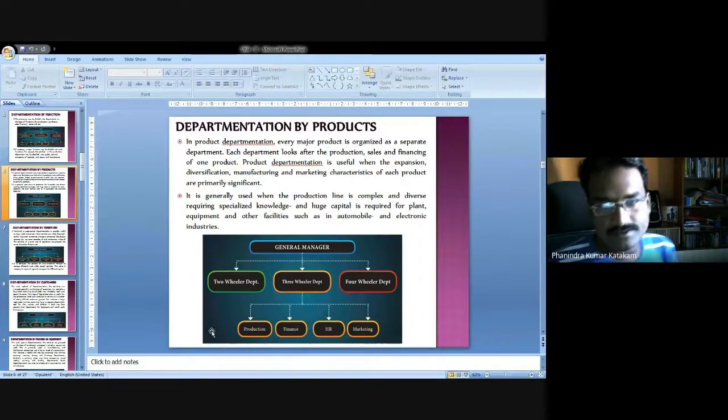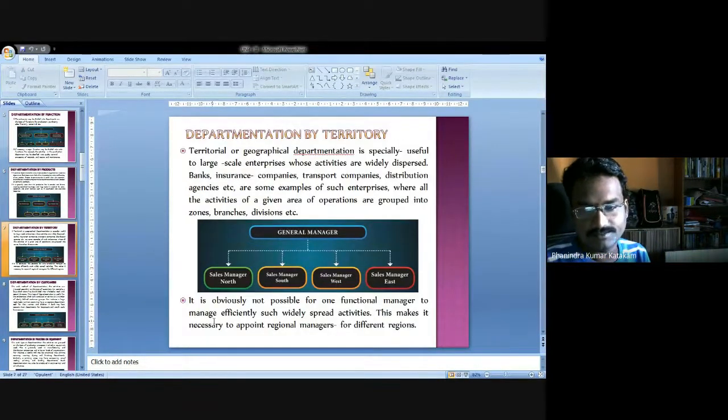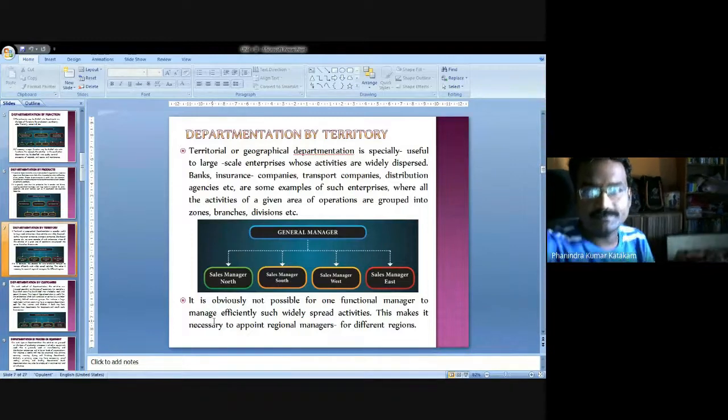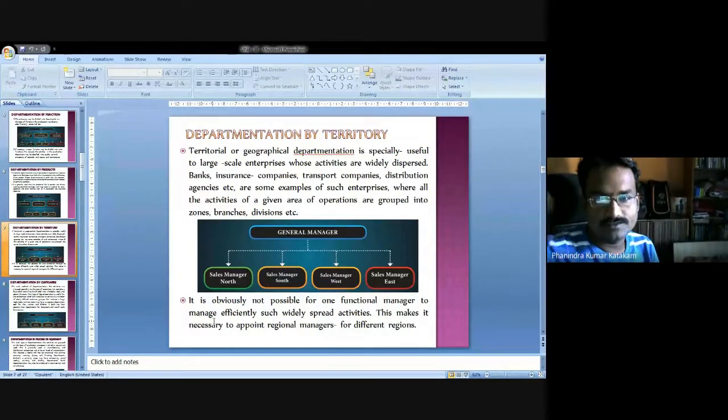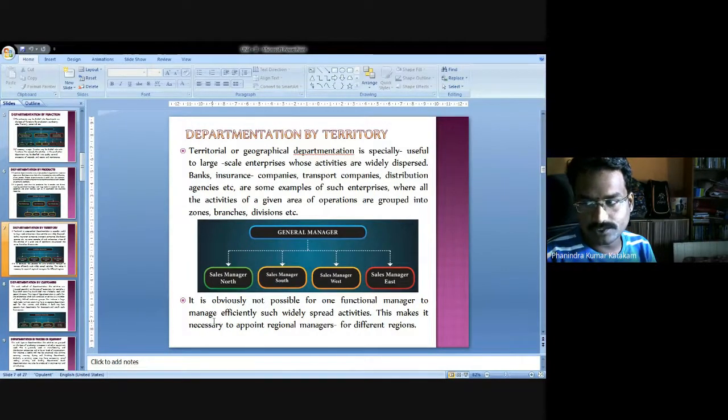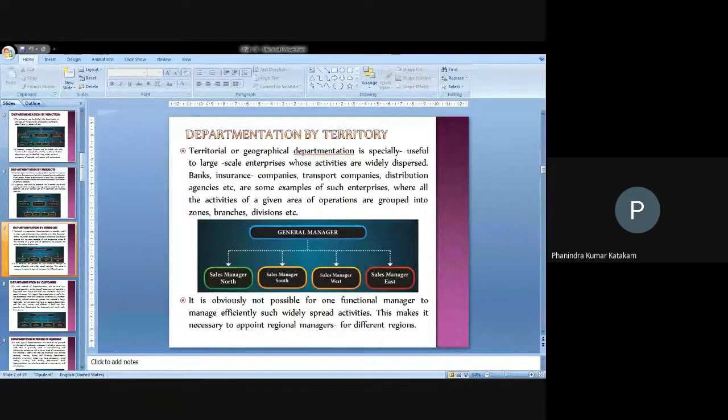Then we also have a word called differentiation by territory. It means the territory-based departmentation is based on geographical areas. When you are increasing your potentialities, you are increasing your potential markets to a large extent. It means you are not restricting to a state, a district, or one area. Then we need to identify the areas, how we can divide the cluster of our business, either into zones, areas, or clusters, and how we can make business done.